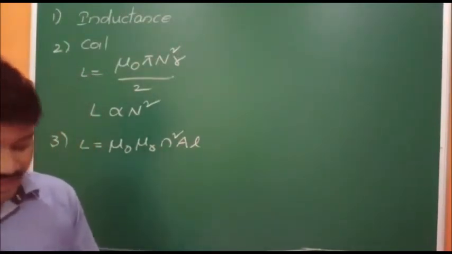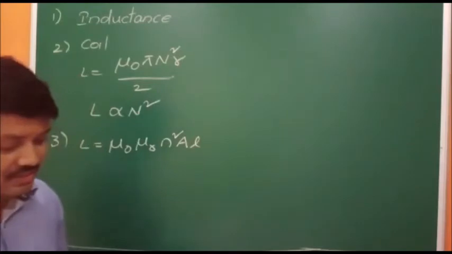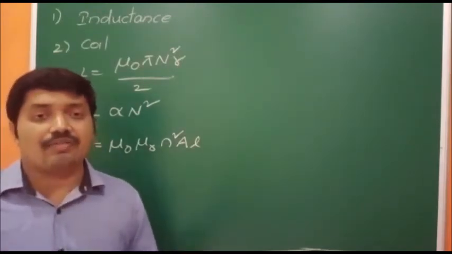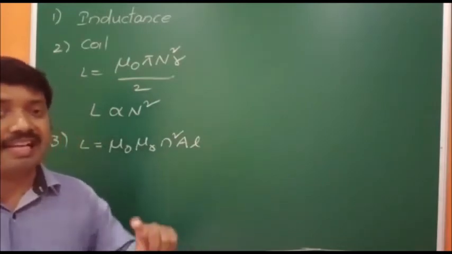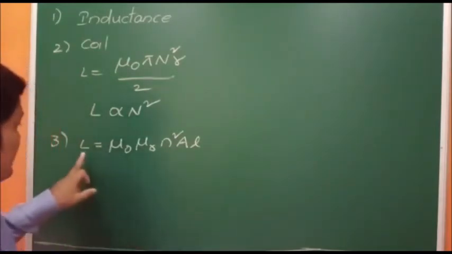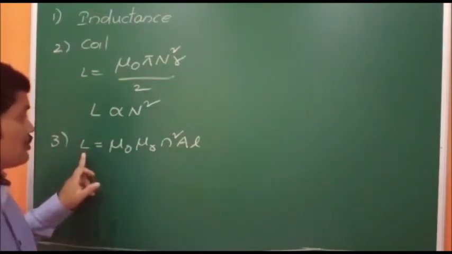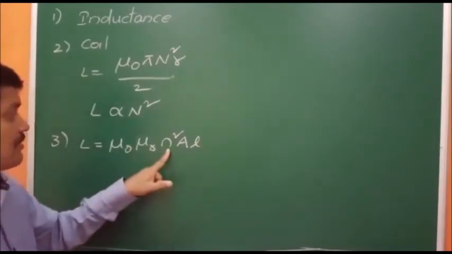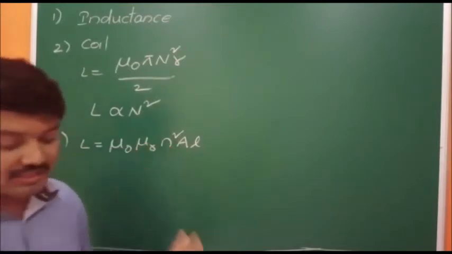Self inductance depends upon the medium, the number of turns per unit length, and the area.